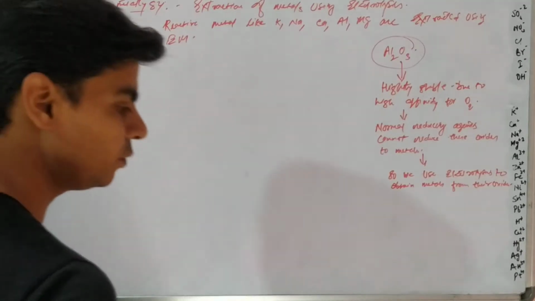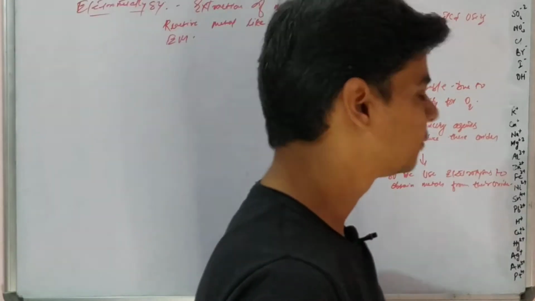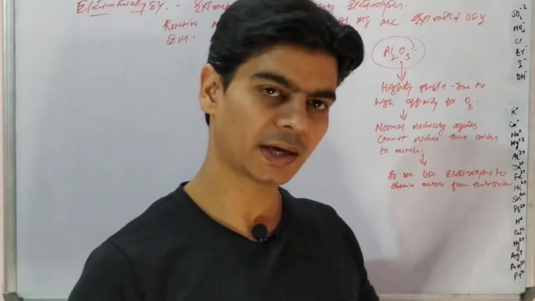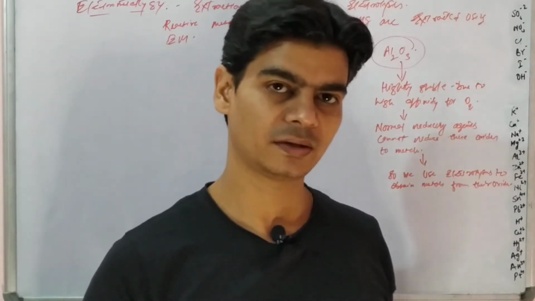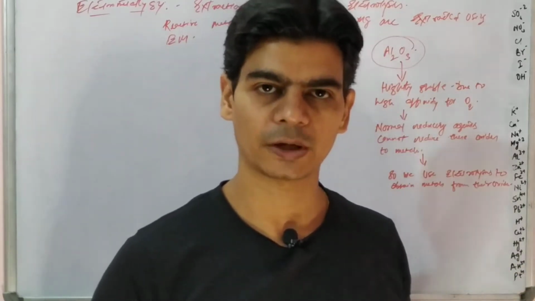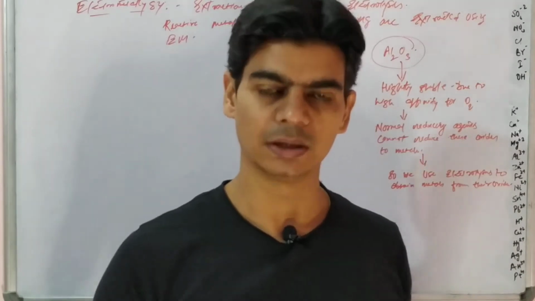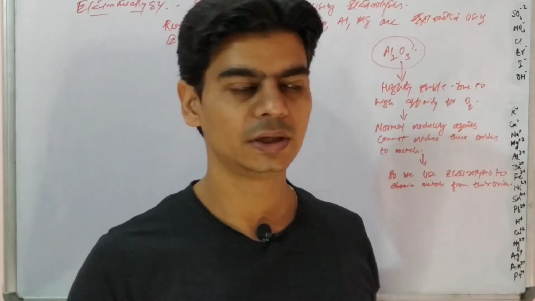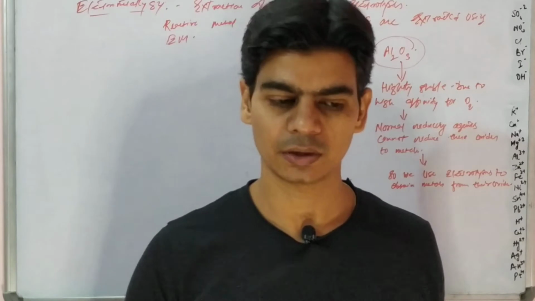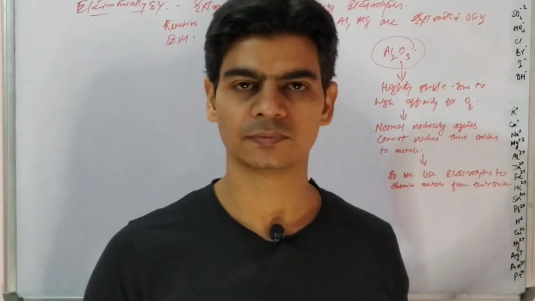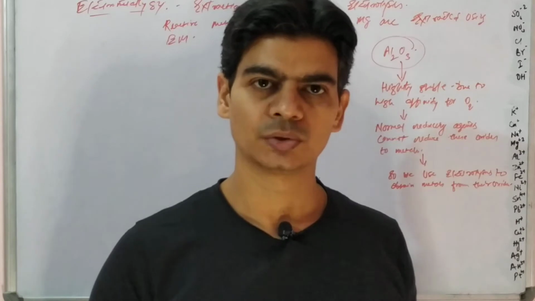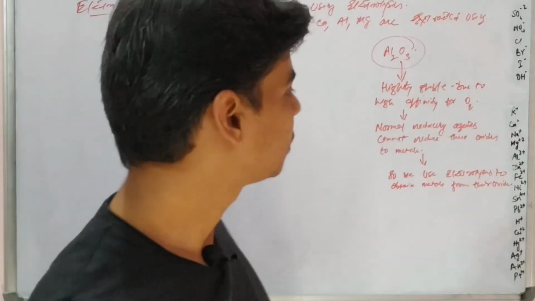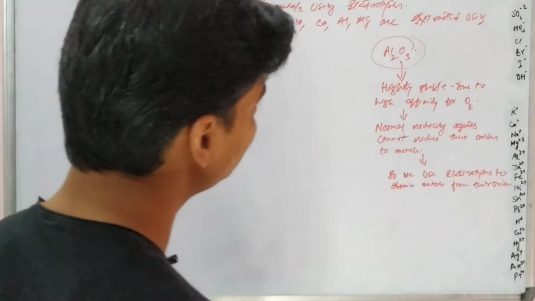This is the main reason why we need electrolysis for such oxides: these oxides of active metals, or halides of active metals, are highly stable compounds. Since they are very stable, we cannot reduce them with common reducing agents. We cannot employ common methods to free metals from their compounds. So we employ electricity to free up these metals from their compounds.